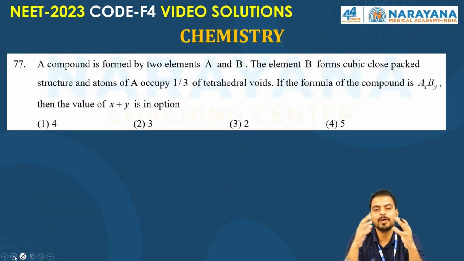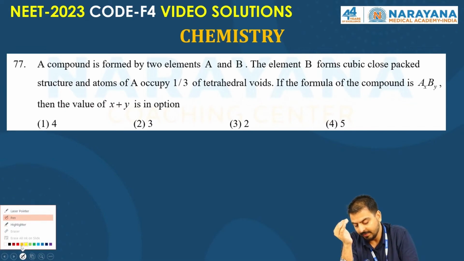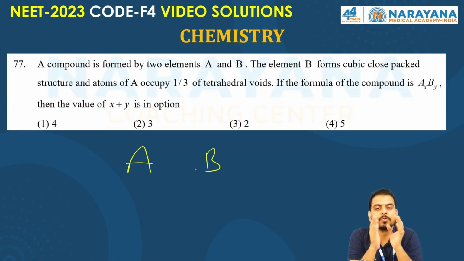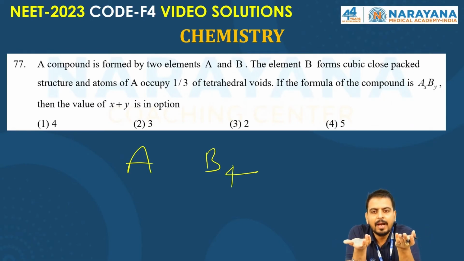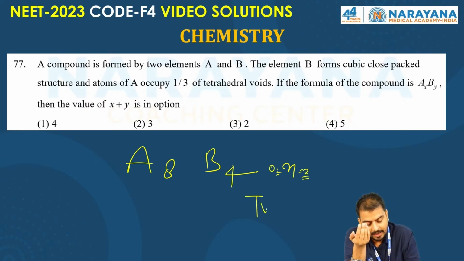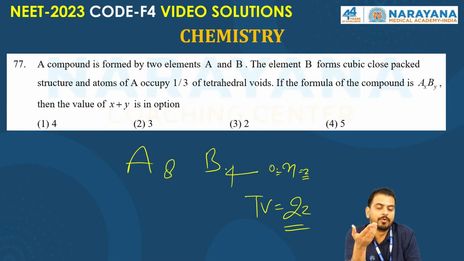A compound is formed by two elements, A and B. One of the very easy questions: A forms the cubic close-packed structure, CCP, where Z is 4, and B occupies 1/3 of the tetrahedral voids. Tetrahedral voids will be 8. If N is the number of octahedral voids, it will be the effective number Z. So tetrahedral voids will be twice Z, which is twice 4, that is 8.